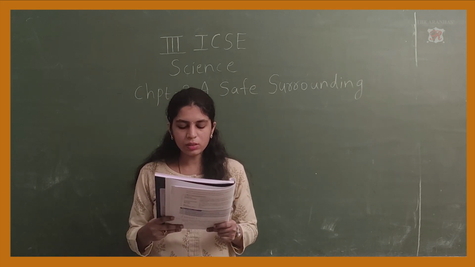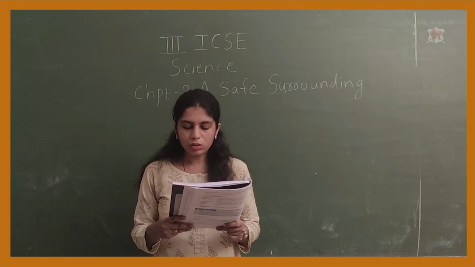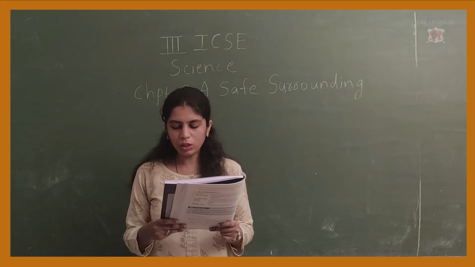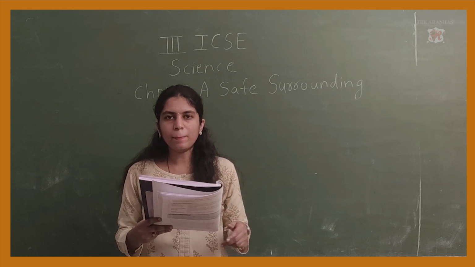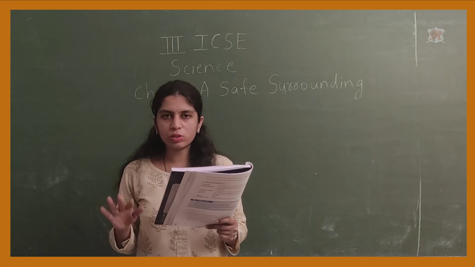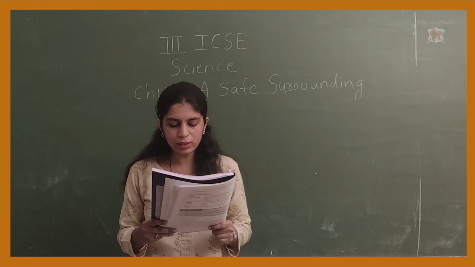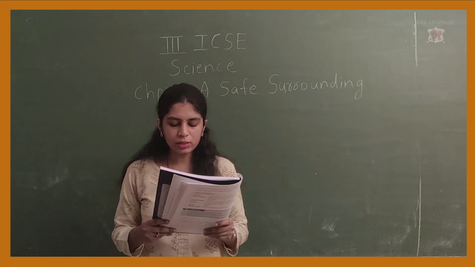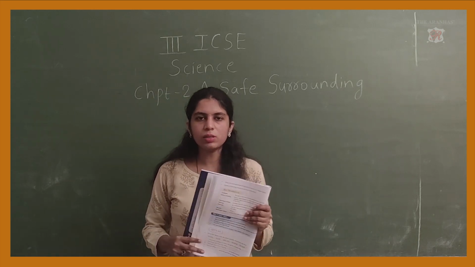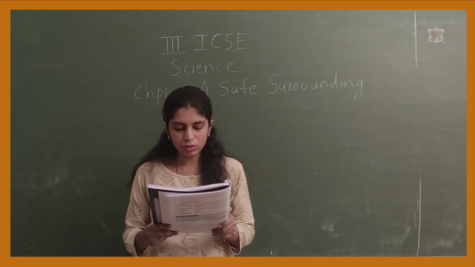What are zebra lines or pedestrian crossing? Okay, so what is that? It is a place on the road that is marked with black and white stripes where vehicles are supposed to stop and people can cross the road. That is zebra lines or pedestrian crossing. Pedestrians means the people who are walking on the road. They are called pedestrians.